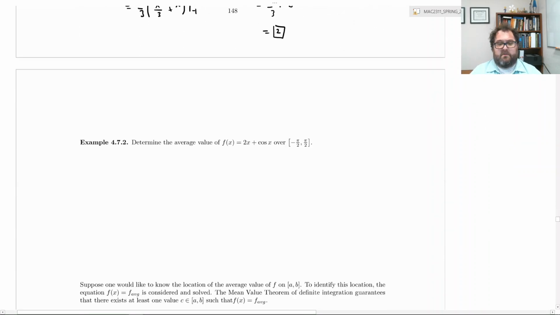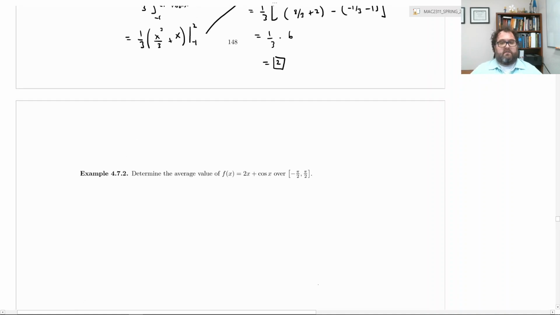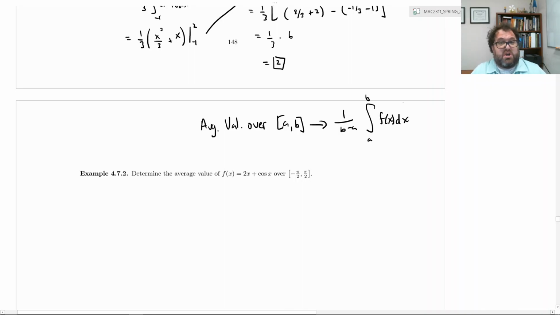Determine the average value of f of x equals 2x plus cosine x over the interval from -pi/2 to +pi/2. So again, all we have to do here is find the average value. The average value over [a, b] is given by 1 over b minus a times the definite integral from a to b of f of x dx. That's all you've got to do: evaluate a definite integral and multiply by 1 over b minus a. So let's see what we have here.